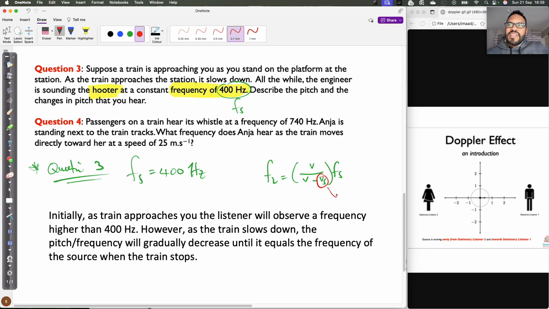But eventually when this thing tends towards 0, meaning the train is slowing down, when it's eventually at 0, I have V over V, then the frequency of the listener becomes the frequency of the source, right? So you're going to experience it at a higher frequency, but because the train is slowing down, eventually the frequency will drop until it becomes the same as the frequency of the source when everything stops. Remember, there's no Doppler effect when there's no relative motion. So that's question 3's answer. Let us go and look at question 4.